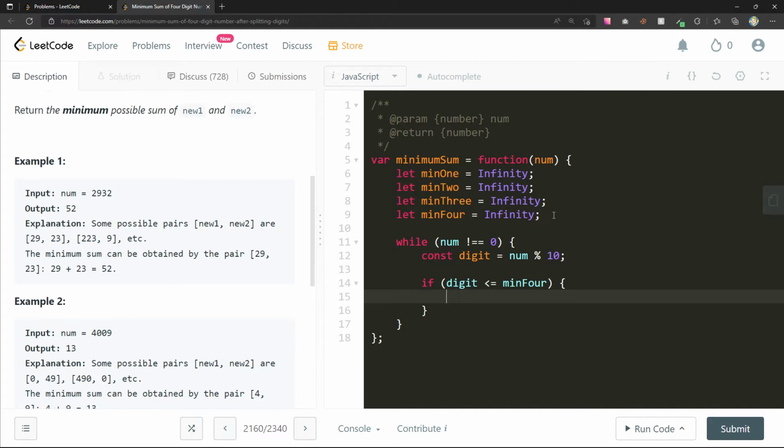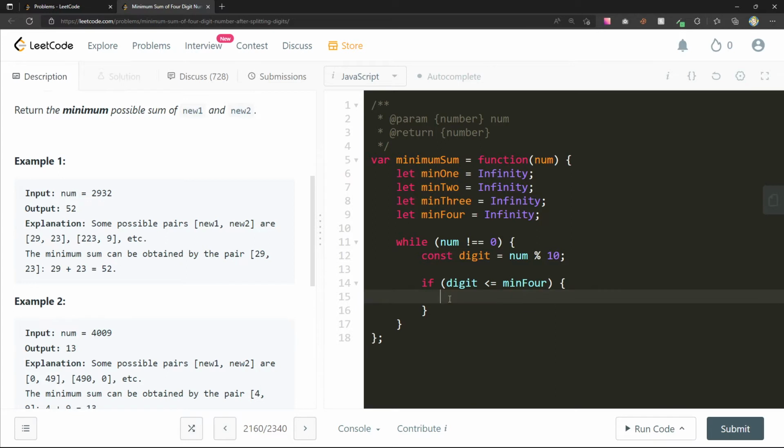Yeah, we want to say min 3 equals min 4, min 2. No, I'm doing this backwards.